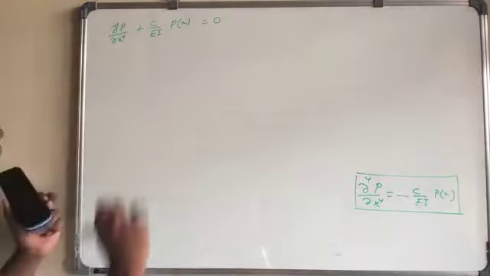Those numbers will be of this type, say u plus i v type. So that means the solution will be P equal to A times e to power u plus i v times x.